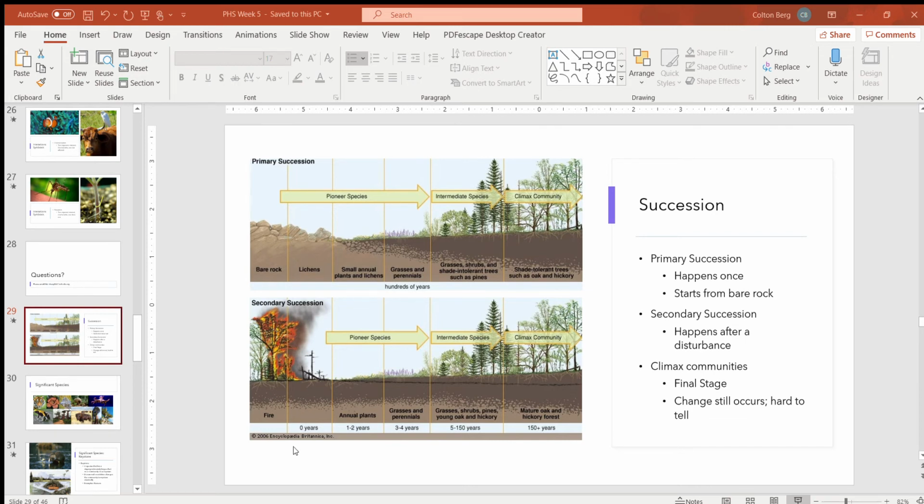What this all leads to, how these both are connected, is how it reacts and how it changes over time to go to a climax community. Climax community is the final stage. Sorry about that. It's the final stage of the secession. It's these old forests or these final steps within that community.